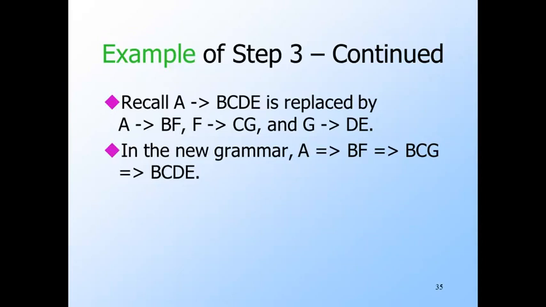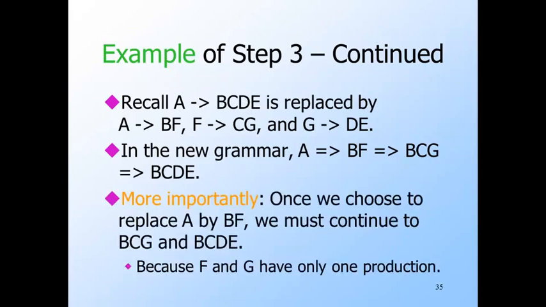Thus, making this change surely allows the new grammar to generate anything the old one did. But the new grammar doesn't generate anything the old one didn't, so their languages are the same. The reason is that once we choose to replace A by B F, we are forced to replace F by C G and then G by D E because these two variables have only one production. Thus, using A goes to B F in the new grammar is tantamount to using A goes to B C D E in the old. We thus have an argument why the transformations from clean grammars to CNF grammars do not change the language. You can do formal inductions on the length of derivations in these grammars, but I hope these less formal arguments are convincing.